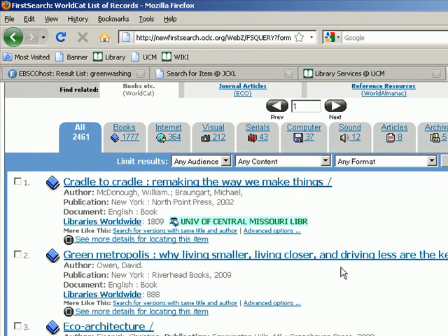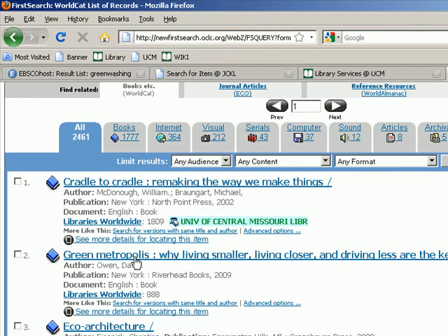So let's take a look at this. First, you can see the very first result. There's this very nice icon here alerting you to the fact that this particular book is held by the James C. Kirkpatrick Library. So you wouldn't want to order this in via interlibrary loan. Let's take a look at this second result. This book is Green Metropolis: Why Living Smaller, Living Closer, and Driving Less Are the Keys to Sustainability. We don't see that James C. Kirkpatrick Library icon, so we know that our library doesn't have this.